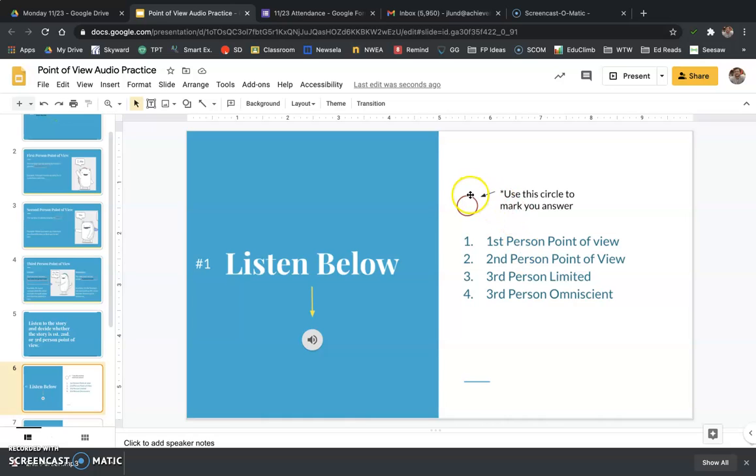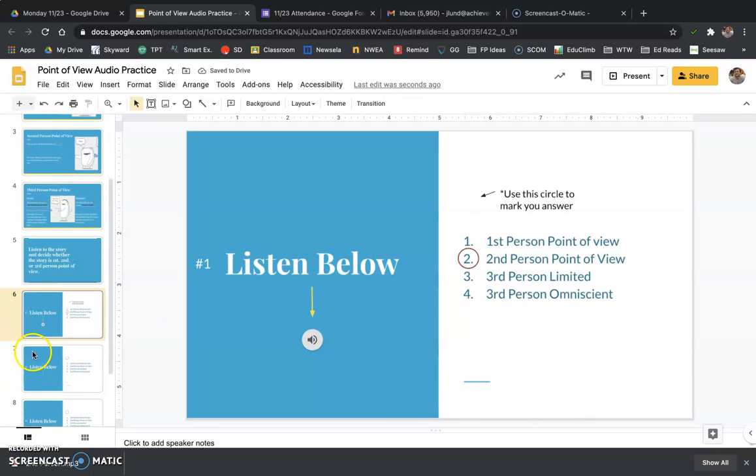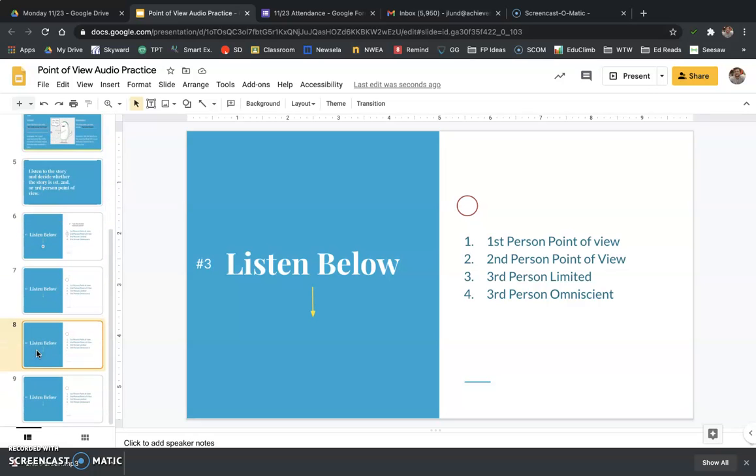Then you'll move the circle that I have made for you onto which one you think it is. You will do that for slide number 6, slide number 7, slide number 8, and slide number 9. And that's it for today. If you have any questions, please let me know.